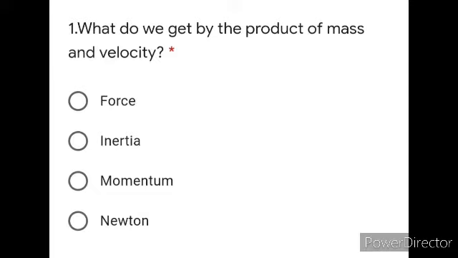So mass multiplied by velocity is going to give you momentum. You know this, that momentum is the product of mass and velocity. So option C is going to be correct, the third option.